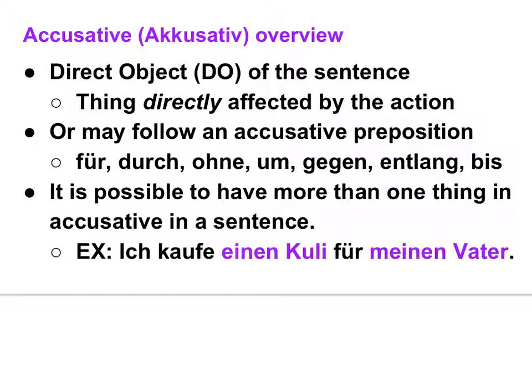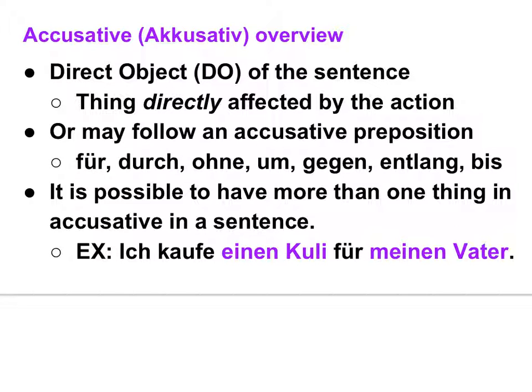The other option is that it might follow a preposition. There's another kind of preposition you will learn about in German 3. They're just learning about it right now, actually, called the Wechselpräpositionen. Those are changing prepositions because it changes between accusative and dative. So there is another type that could make it accusative, but for right now, the only ones you've learned that are relevant are the accusative prepositions. And those are like trump cards. It doesn't matter how it's used in the sentence. If it's following an accusative preposition, it's automatically accusative. No questions asked.